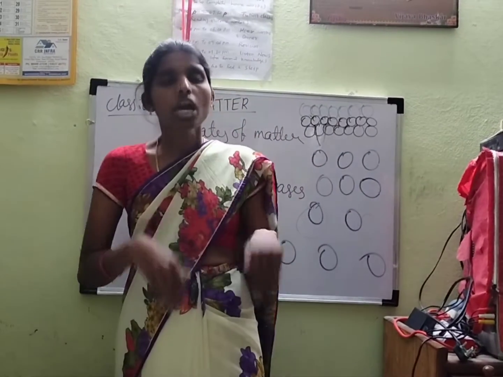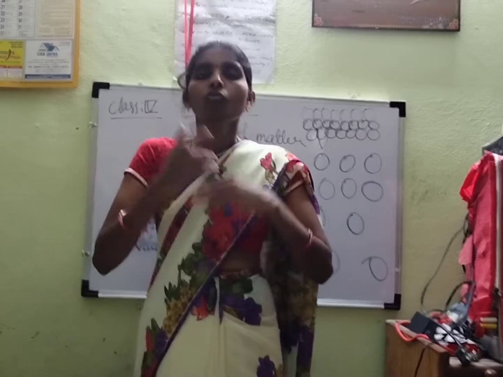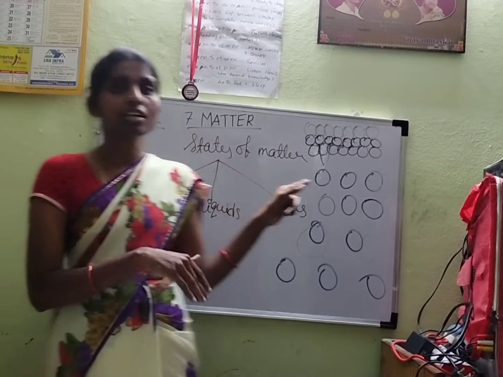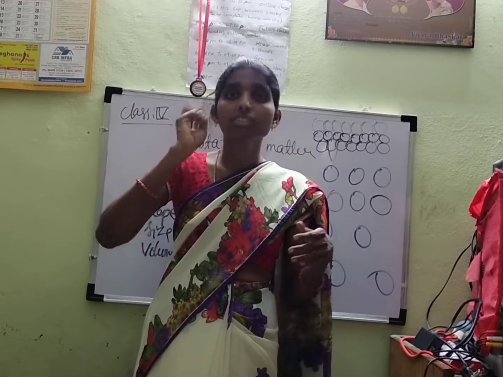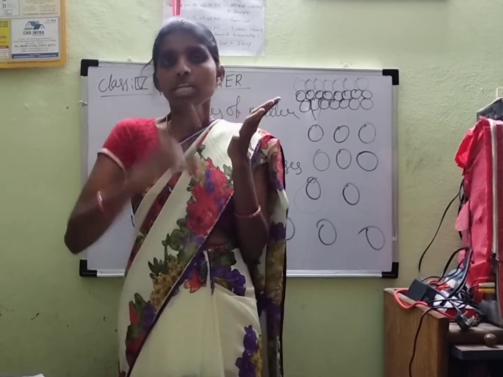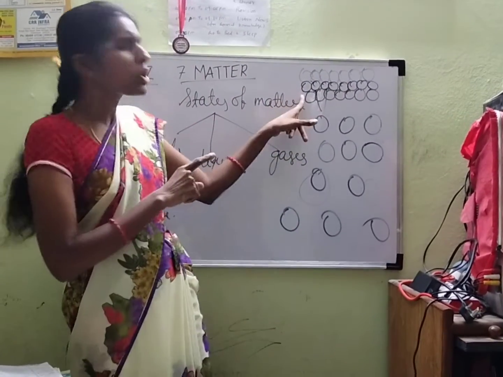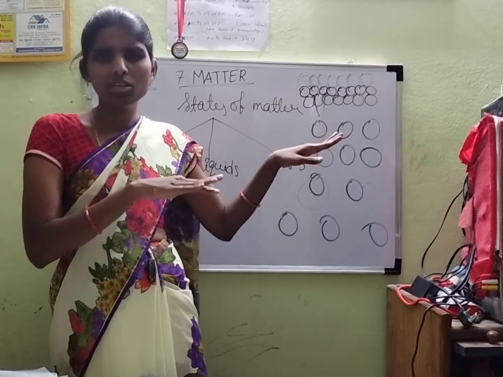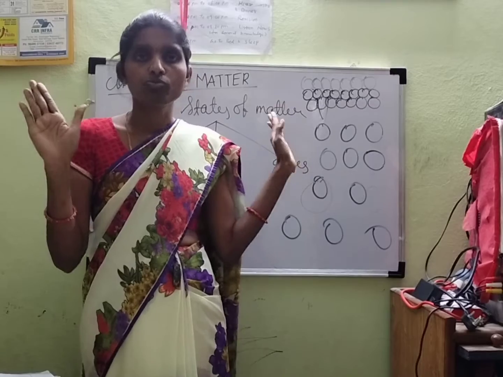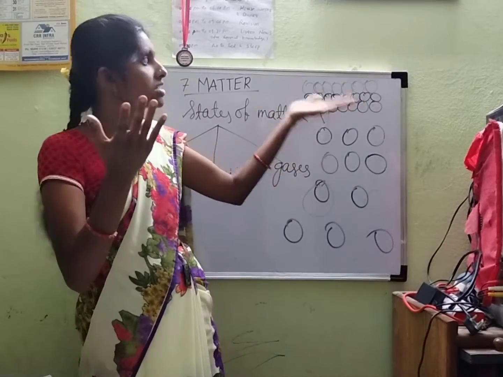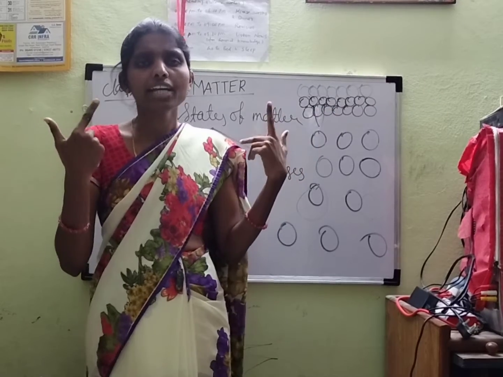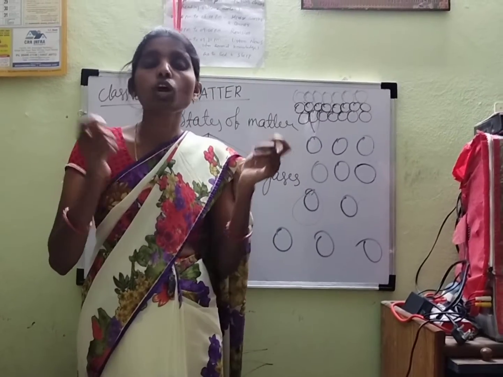Okay children, so I am giving the conclusion of what we discussed in this session. We discussed the states of matter. How many states of matter are there? Three states of matter: solids, liquids and gases. Solids have particles that are very closely packed, with very little intermolecular space between them. So they have a rigid shape and don't flow. Examples: buildings, furniture, any objects. And to break solids, we have to apply force.